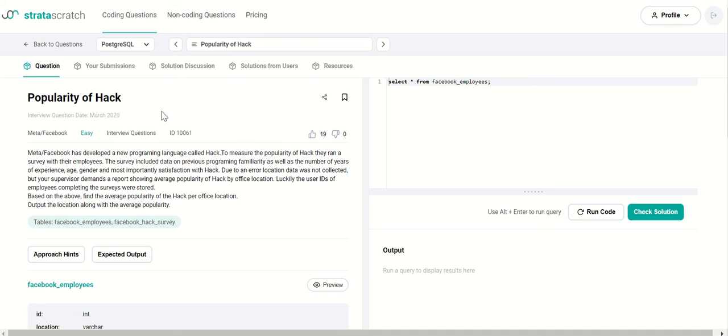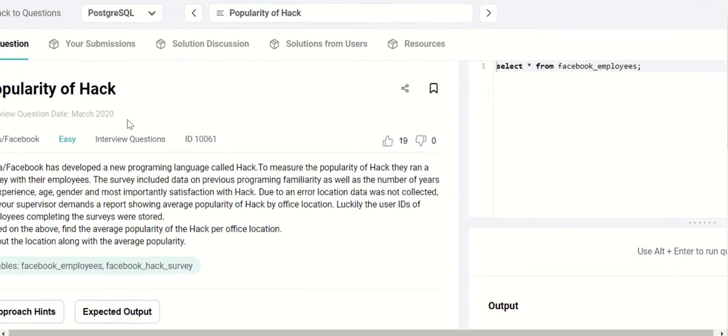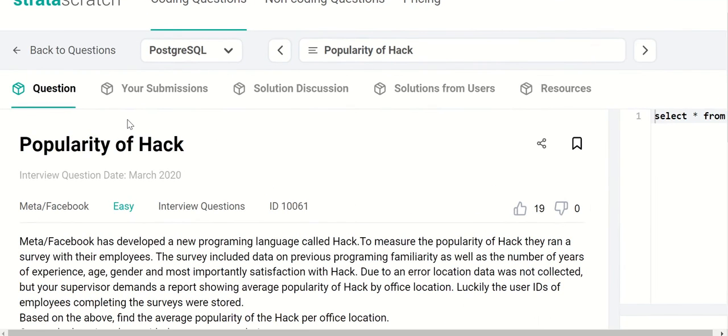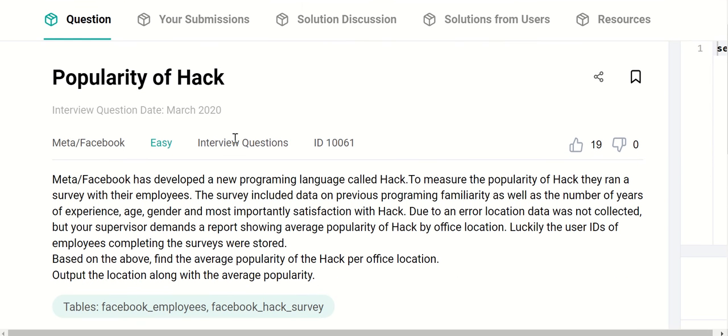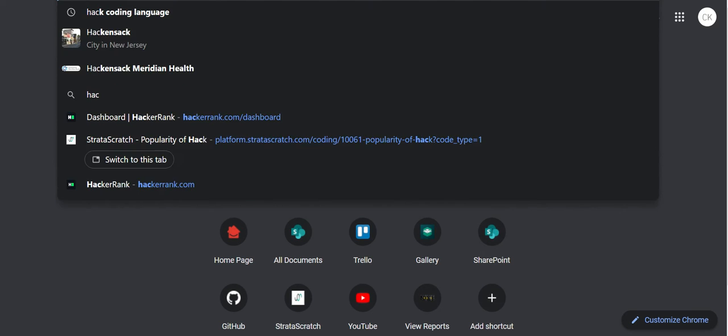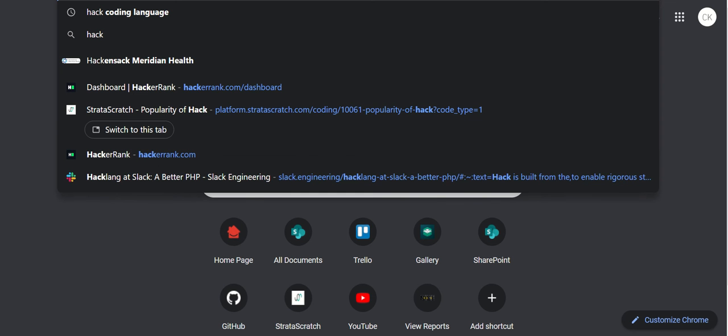Another day, another chance to practice Strata Scratch. So we're going to continue on SQL, just so I can get better at using it. The prompt says, Meta Facebook has developed a new programming language called Hack. Okay, hold on. I don't know if this is real. Hack. Oh.